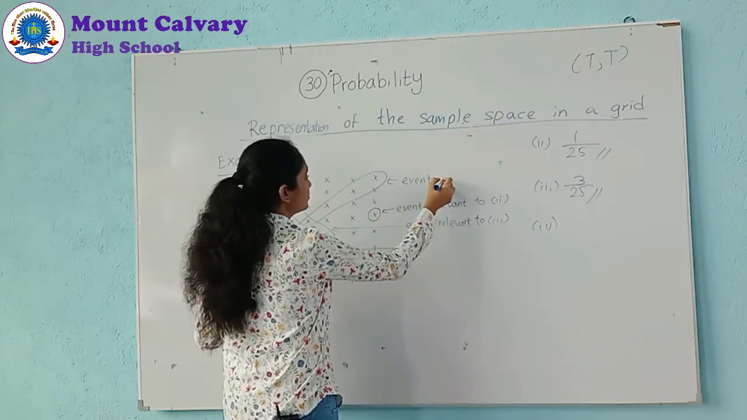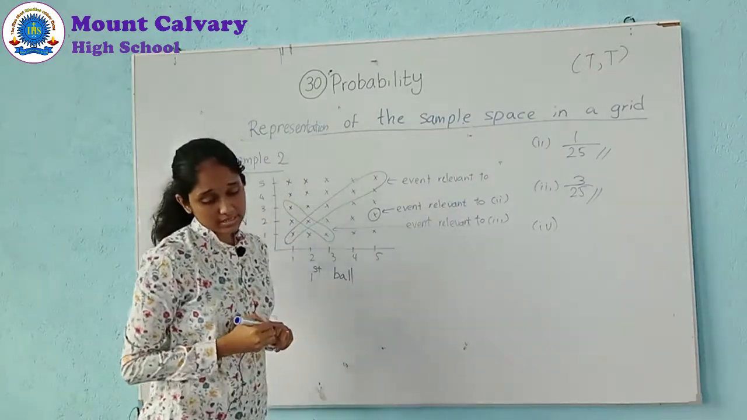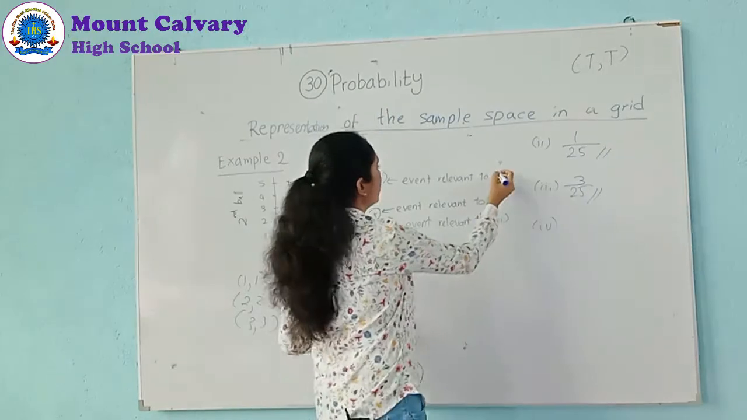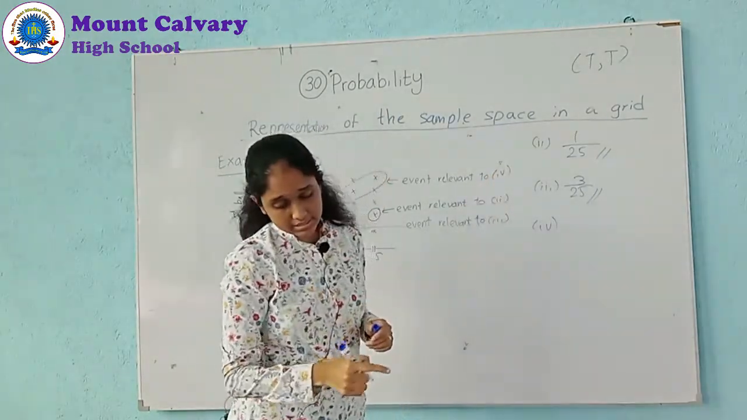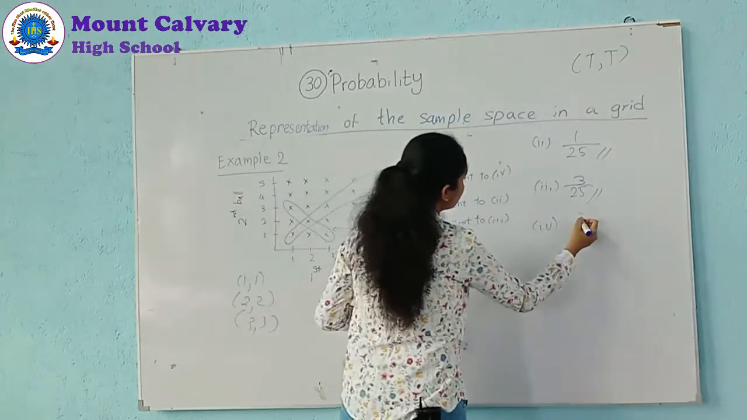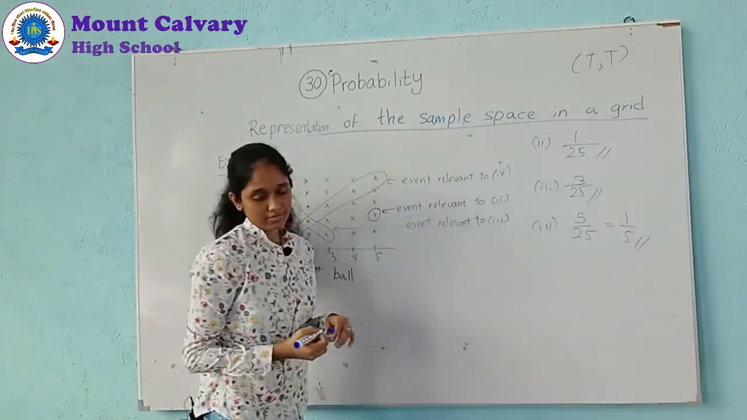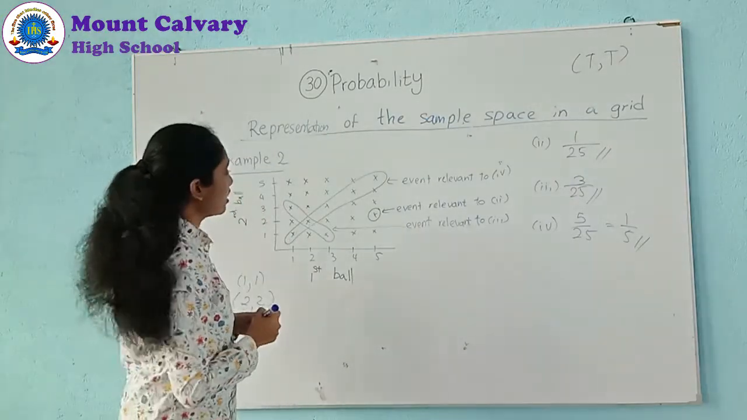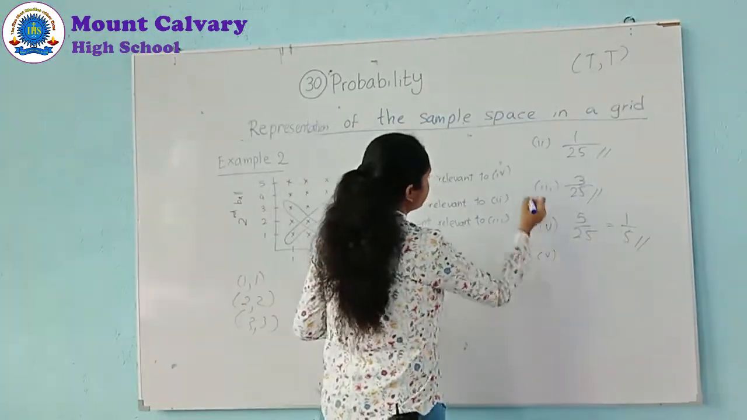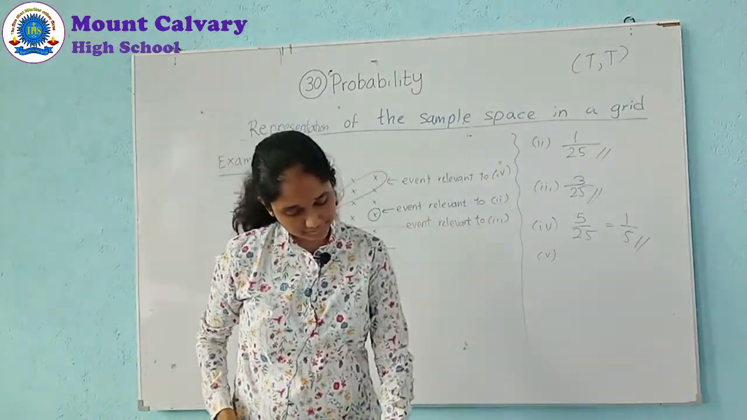So, the event relevant to number 4 is this one. How many outcomes? 1, 2, 3, 4, 5. 5 out of 25, which we can simplify to 1 over 5. Now, number 5.